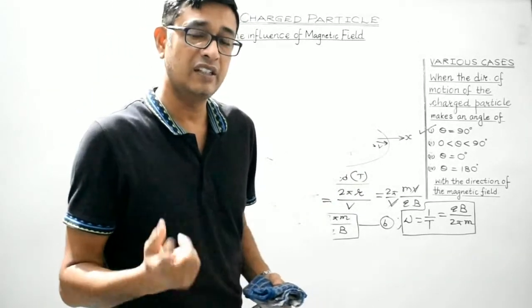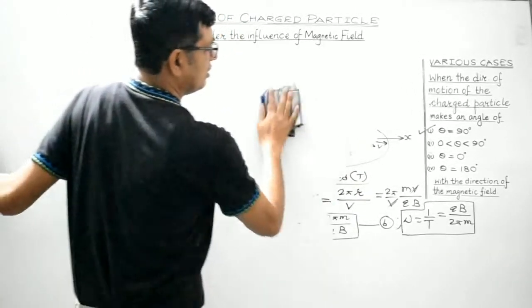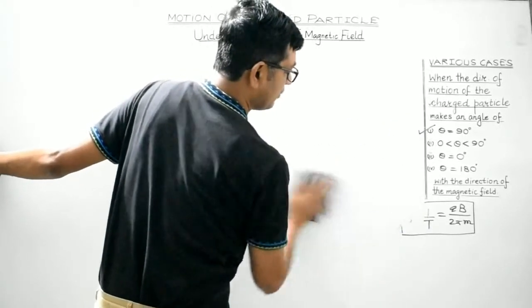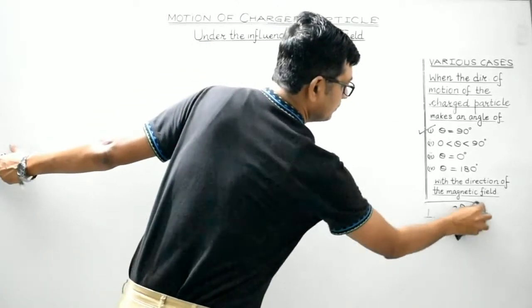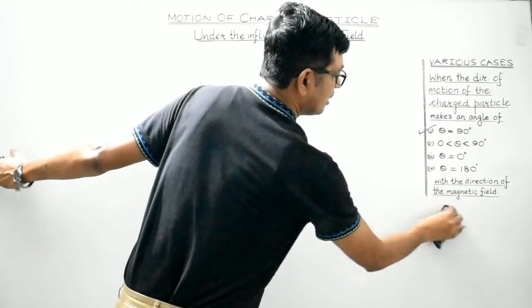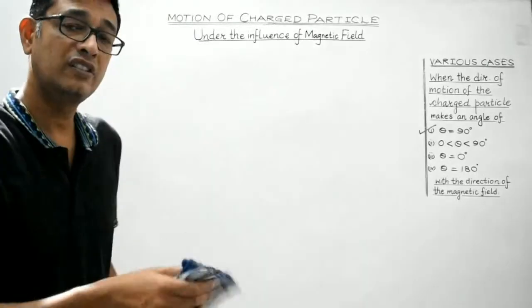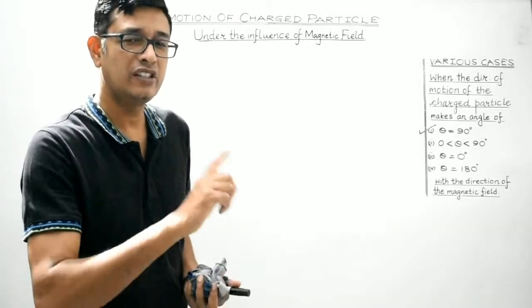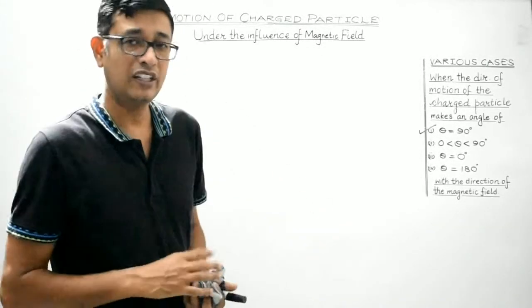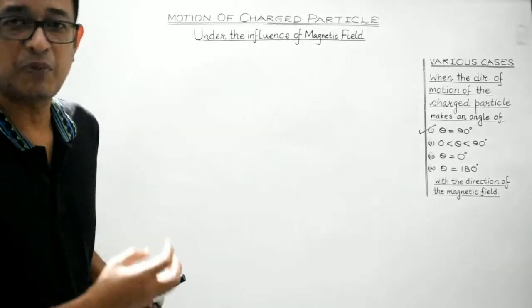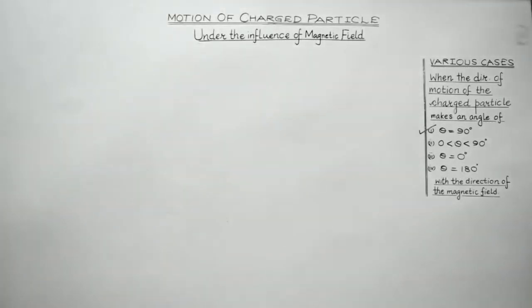The velocity vector is inclined at an angle theta with the direction of the magnetic field. So here, theta is neither 0 degree, nor 180 degree, nor 90 degree. It lies between 0 and 90 degree. So let's see what type of path the charged particle will follow in this case.